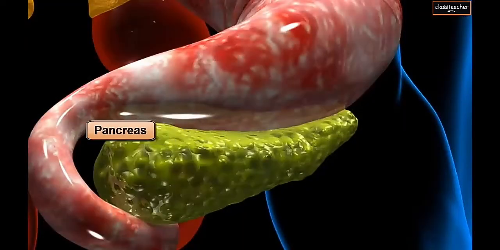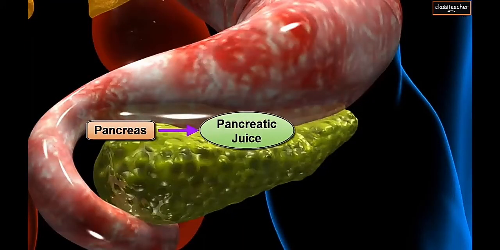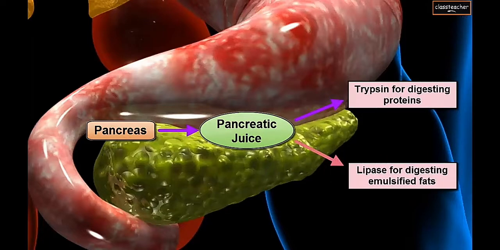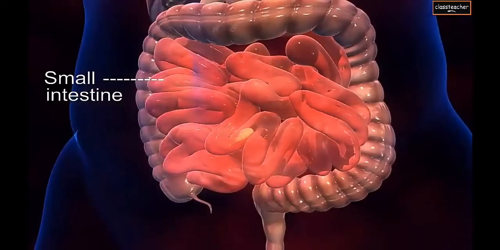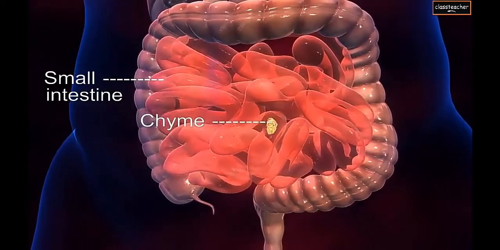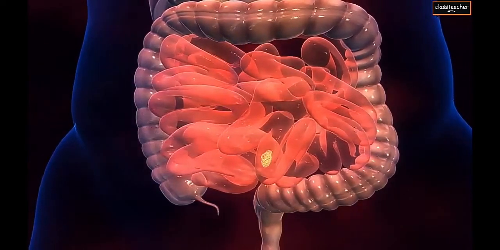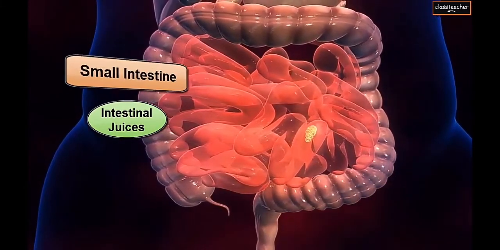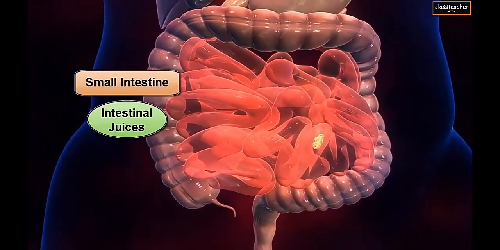Now the pancreas secretes pancreatic juices which contain the enzyme trypsin for digesting the proteins and the enzyme lipase for digesting the emulsified fats. When the partially digested food, that is chyme, moves through the small intestine, it will secrete intestinal juices that complete the process of digestion.